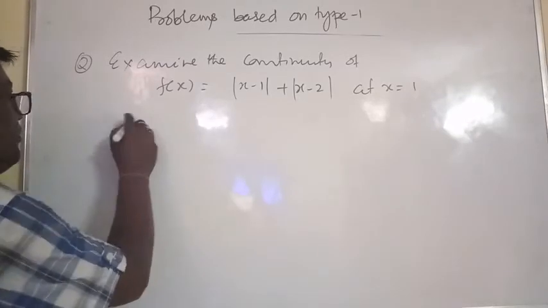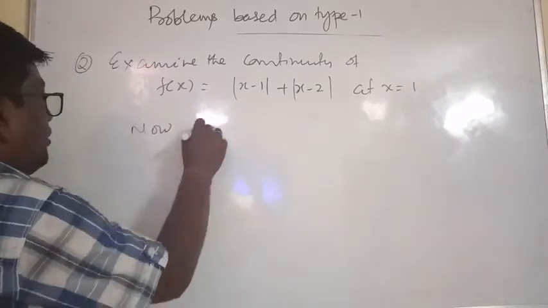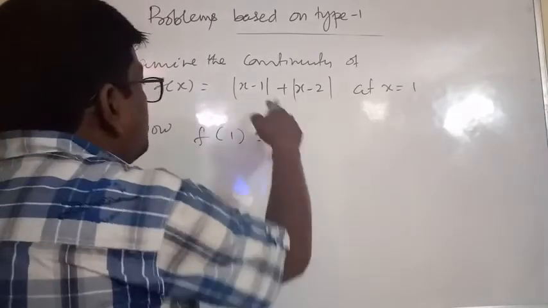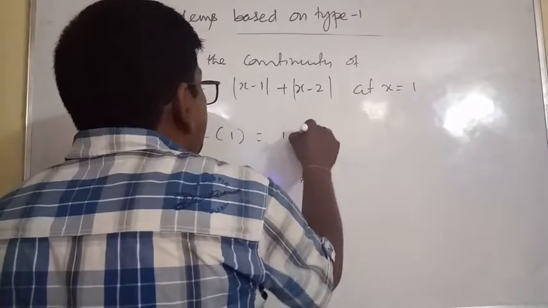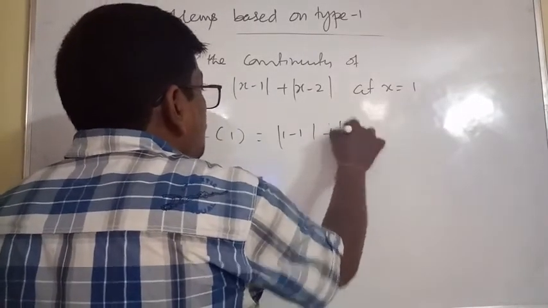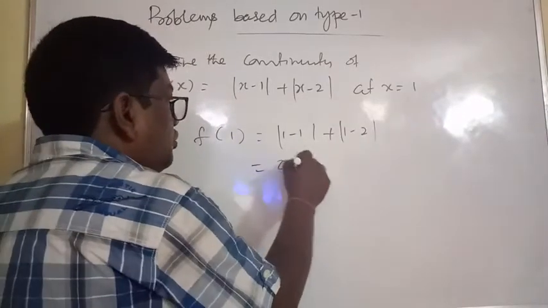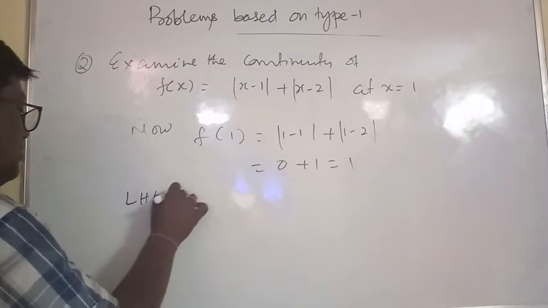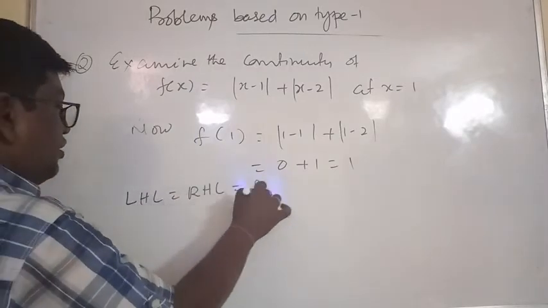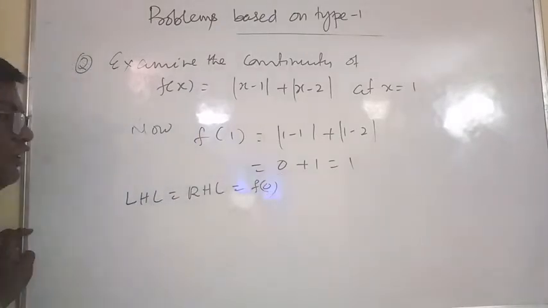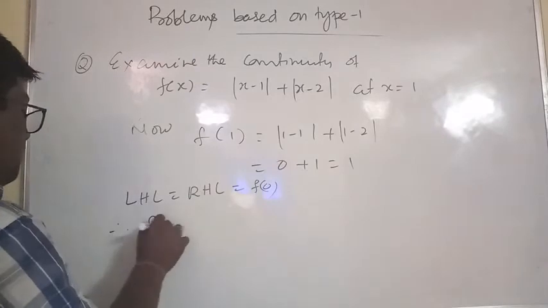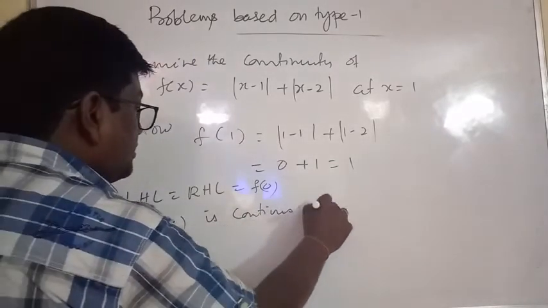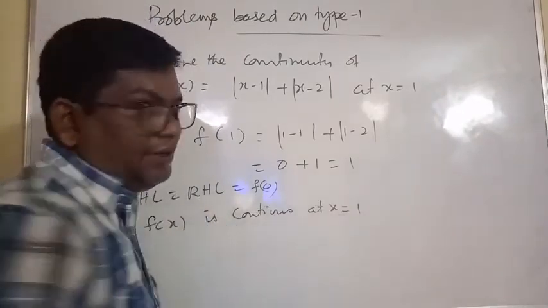Now f of 1 is equal to 1 minus |1 minus 2|, which is 0, plus 1, equal to 1. So LHL equals RHL equals f of 0, which has value 1. Therefore f of x is continuous at x equal to 1.